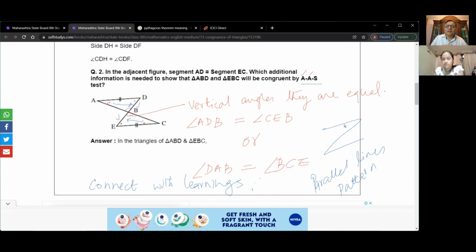You remember that? So you should remember that interior alternate angles should be equal, right? So another answer will be interior alternate angles. There are so many ways to answer this question, and that all depends on how you connect with it. Is this clear to you?